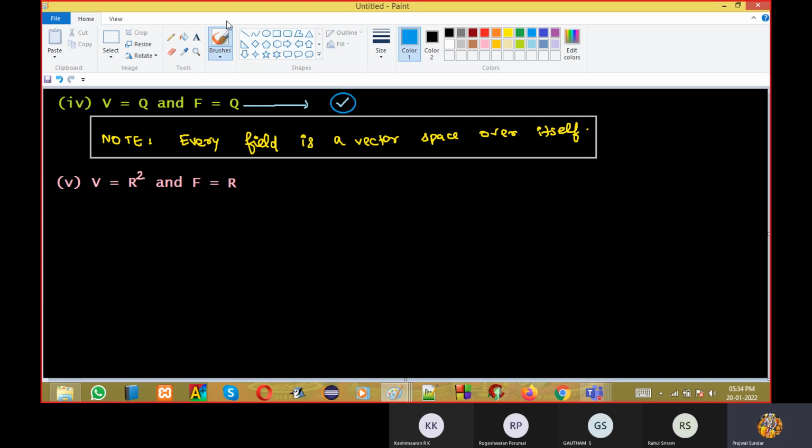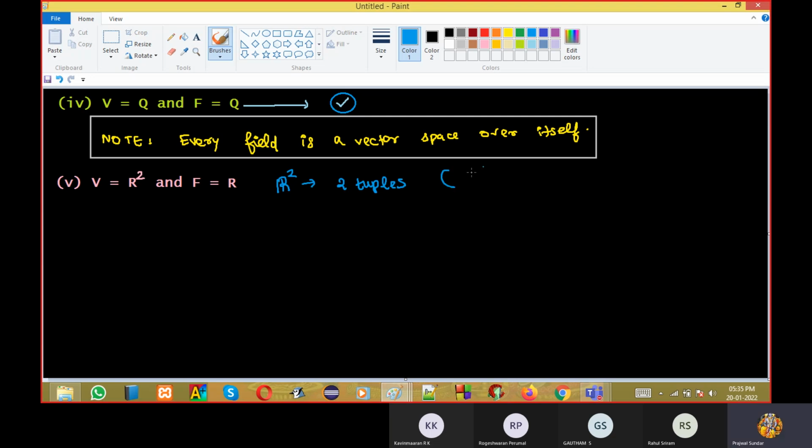Now we will try to understand this fifth subdivision. Gautam asked what is R squared. R squared is the 2D plane, but we need to understand how it is defined. Field is real numbers, it is very clear. I told you field is a building block, and we are building something using real numbers. What are we building? We are building n-tuples. R squared means we are building 2-tuples.